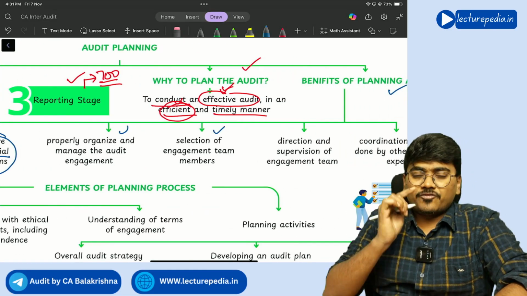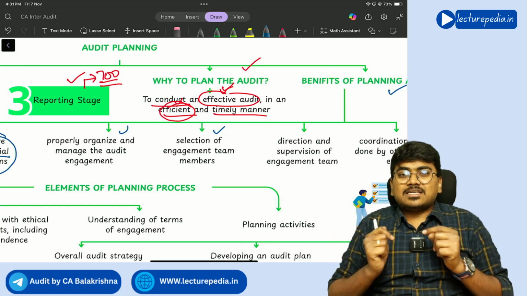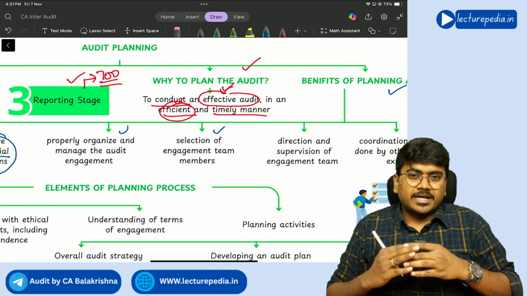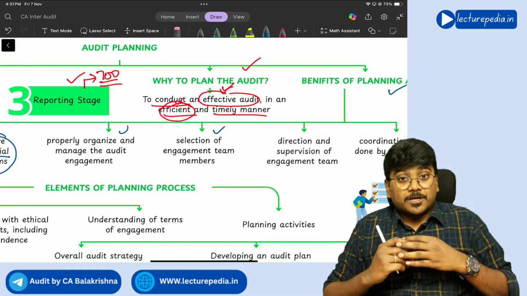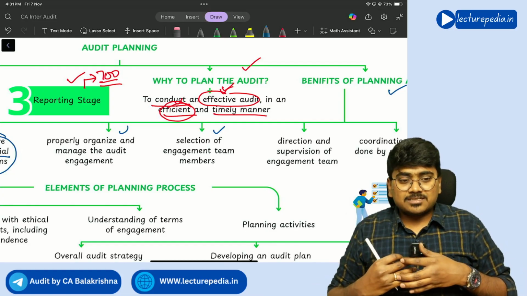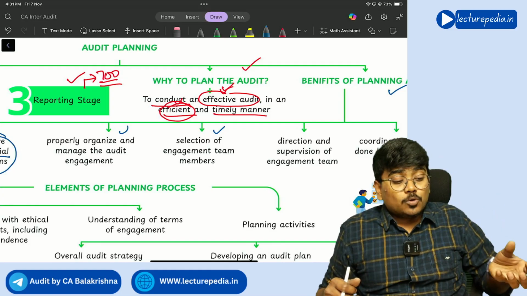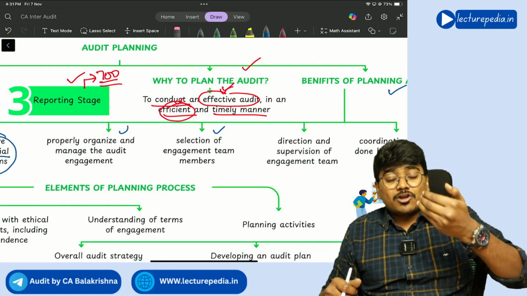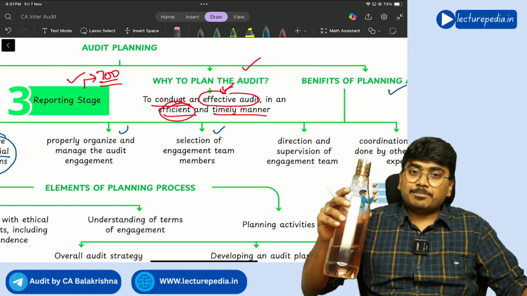Next, selection of engagement team members. In the planning stage itself, you will get to know how difficult it is to audit this entity and which experience is required to audit this entity. Since you will get to know all these things, in the engagement team you will include those people who have that experience and understanding. So planning will also help you to select engagement team members.